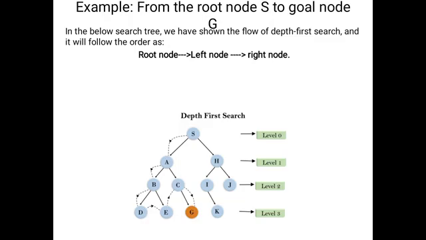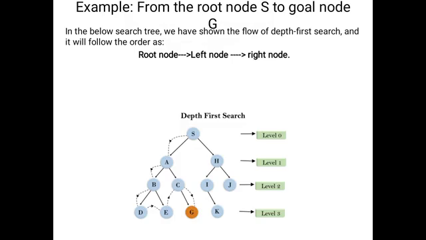We will start searching from the root node capital S. What are the rules here? First we visit the root node, after that we move to the left side. What is the left node of capital S? Capital A. Because here we consider only one path and follow that path up to the greatest depth, we consider S to capital A. Please observe the dotted lines and the arrows here. That is how we move from S to capital A.